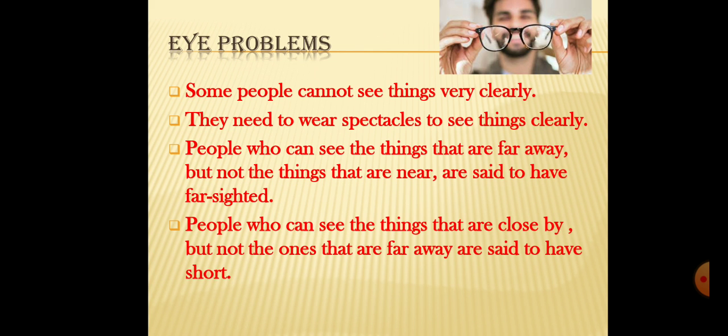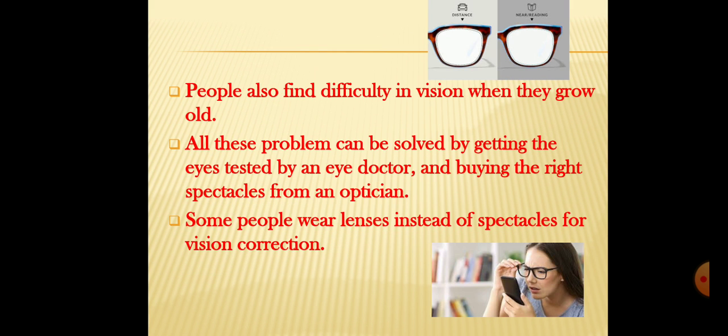People who can see things that are far away but not things that are near are said to be farsighted. That means those people who can see things that are far but not things that are near are called farsighted. People who can see things that are close by, that means near things they can see but far things they cannot see, are called nearsighted.